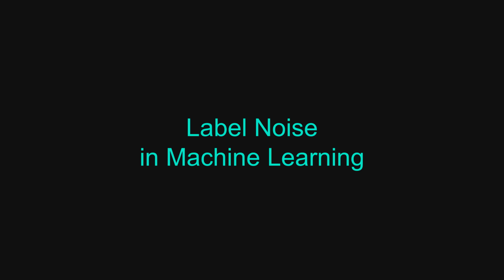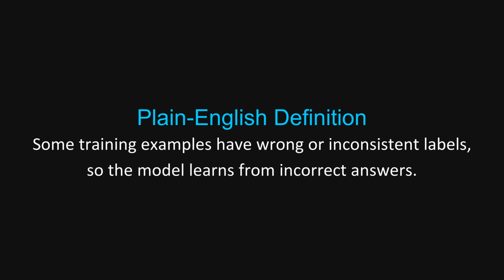Label noise in machine learning. Label noise is when some training examples are given the wrong label or inconsistent labels, so the model is asked